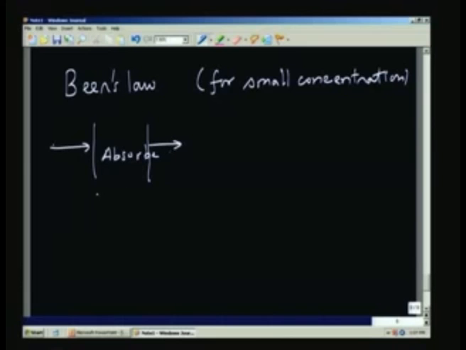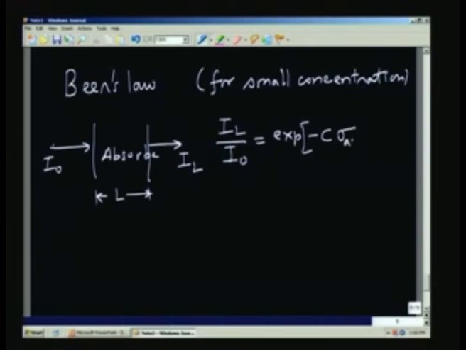and comes out, if this length is L and the intensity is I naught, then I at L, so we have I_L by I naught is e to the power of minus the concentration of the species multiplied by what is called the absorption cross section multiplied by the path length.